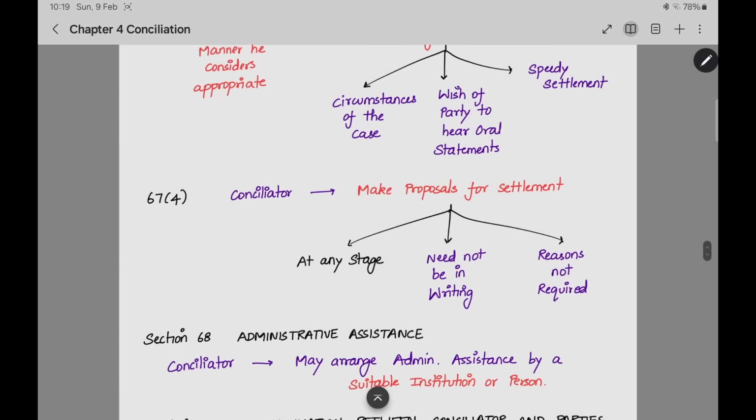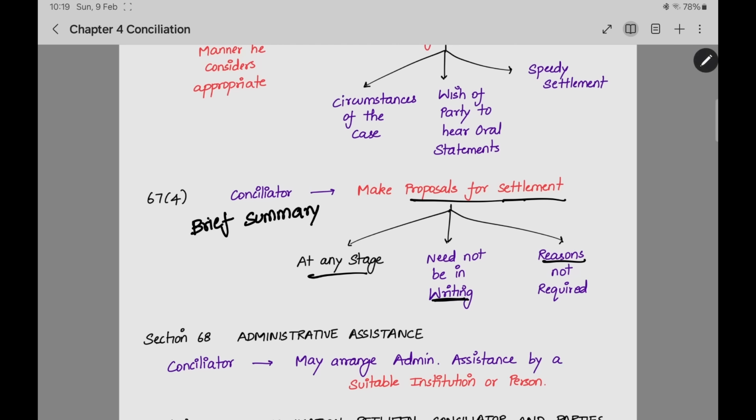Next, after doing this, what will the conciliator do? He will make proposals for settlement at any stage. It need not be in writing. Reasons are also not required. Once the conciliator hears the problem, he gets the brief and the detailed notice. He will learn the brief summary of the problem and get the detailed information. Now, he can make a proposal for settlement. He can get both the parties in a single place, talk to them and make a settlement at any stage, at the beginning stage or at the end stage.